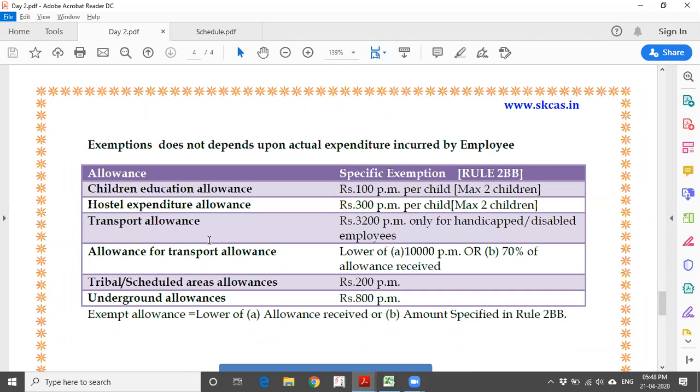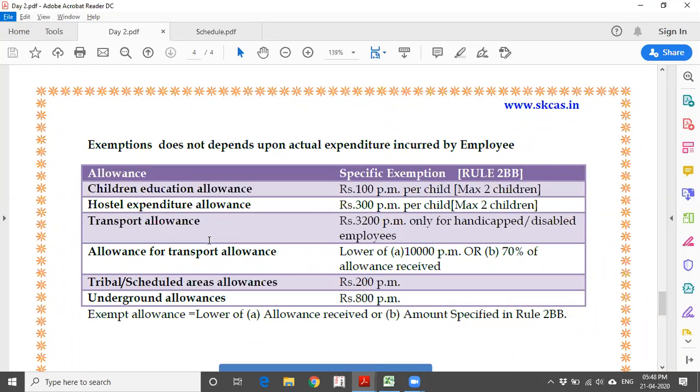So ideally, if you see, 100 into 12 months into 2 children, there's 2,400 rupees as a children education allowance. It is allowed as an exemption. If you received 1 lakh, what is the amount of deduction you are going to get? Exemption 2.4 thousand, that is 2,400. The remaining amount, 97,600 rupees, will be taxable.